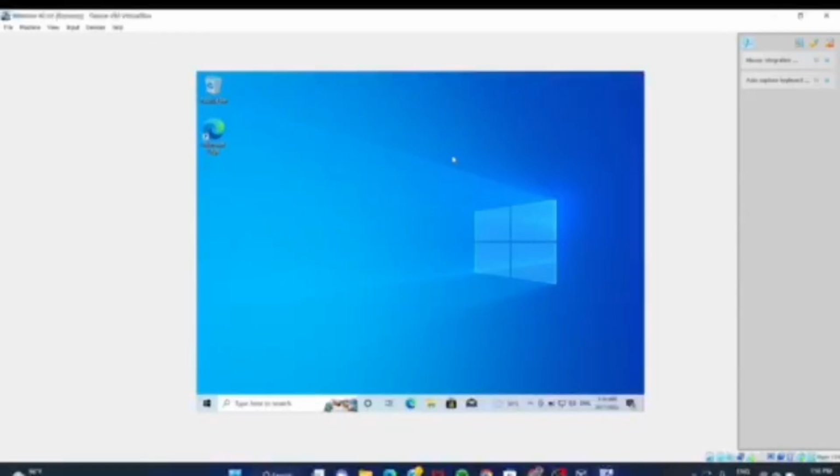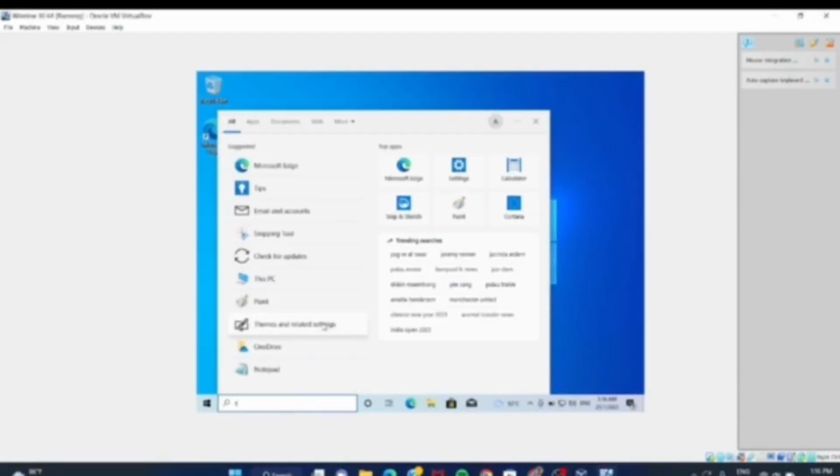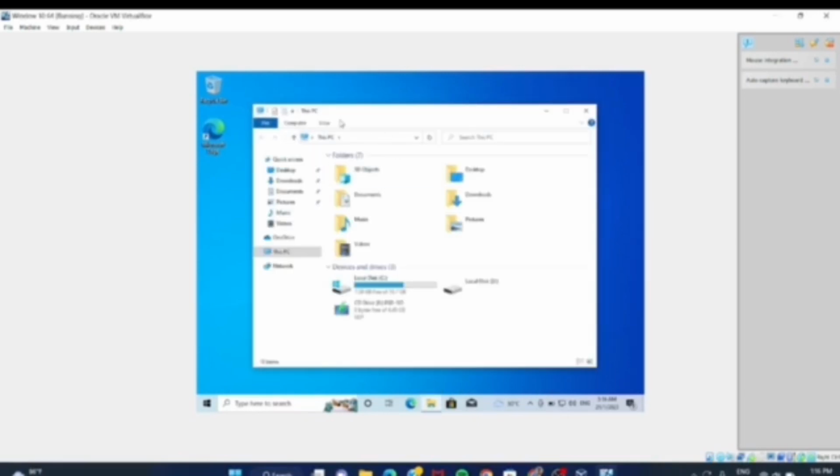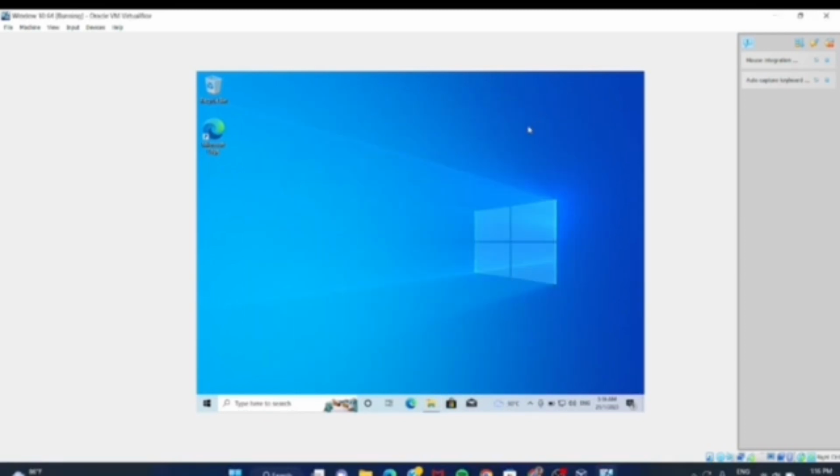The desktop icons. First, click on the search bar and type This PC. Press it. We can see all the things found in the computer such as folders, devices and drives. Then there is the recycle bin.